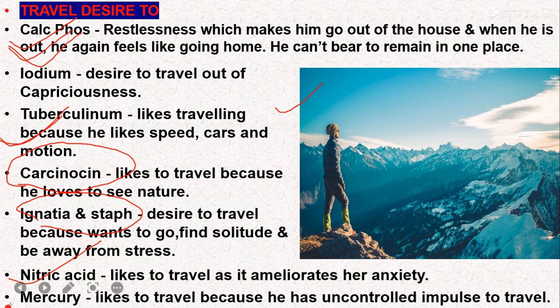While talking about Merc sol, they have an uncontrolled impulse to travel without any reason. Merc sol's traveling does not have any type of reason. They have a type of uncontrollable impulse. That's why they go from one place to another place.